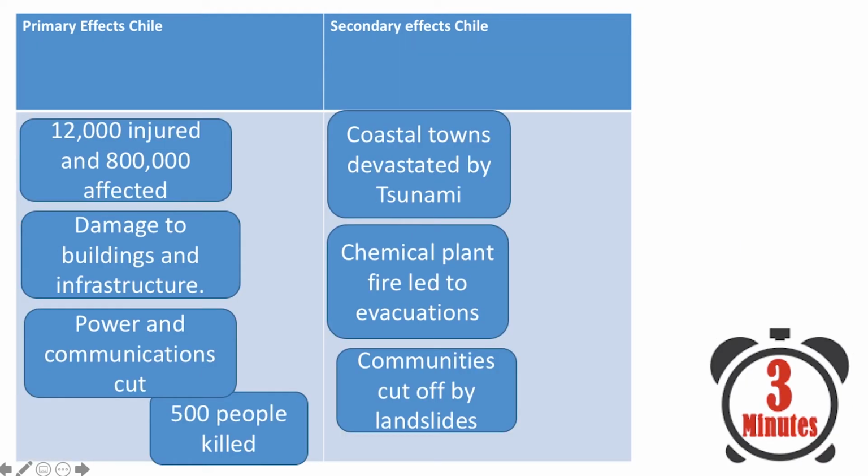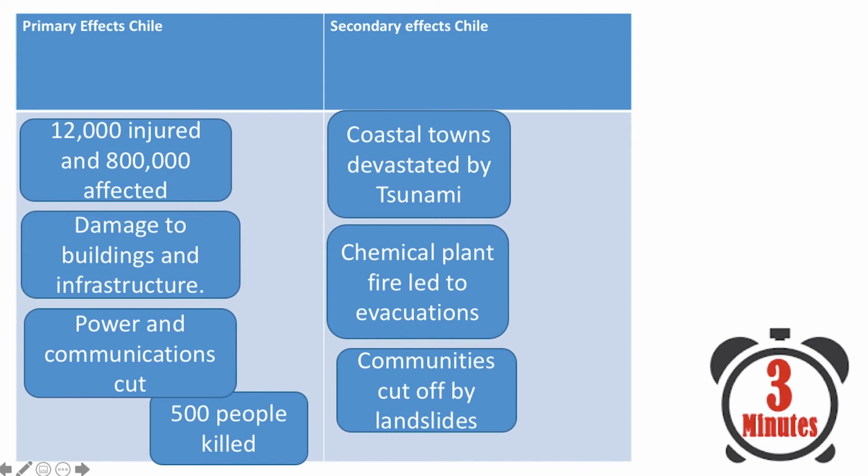Okay, so let's take a look at the responses that you should have. There were a number of primary effects of the Chilean earthquake. Firstly, 12,000 people were injured, 800,000 were affected. There was damage to buildings and infrastructure, roads, railways. Power and communications was cut and 500 people were killed.